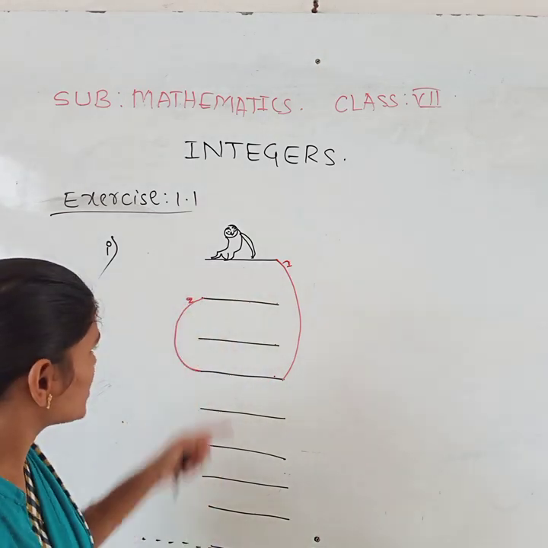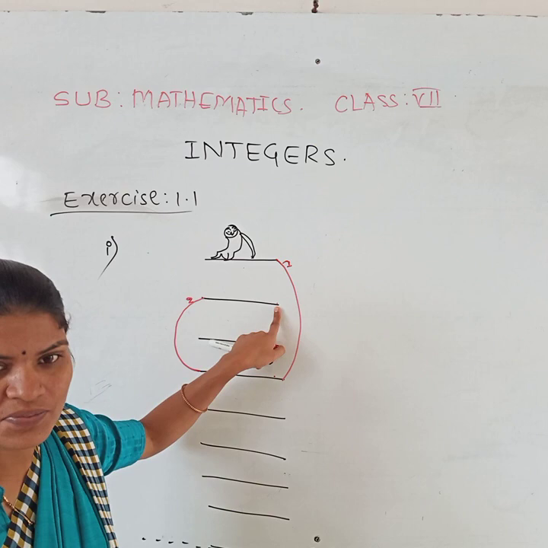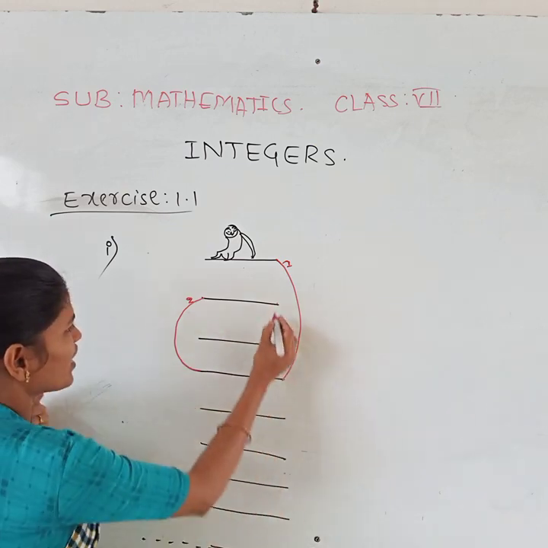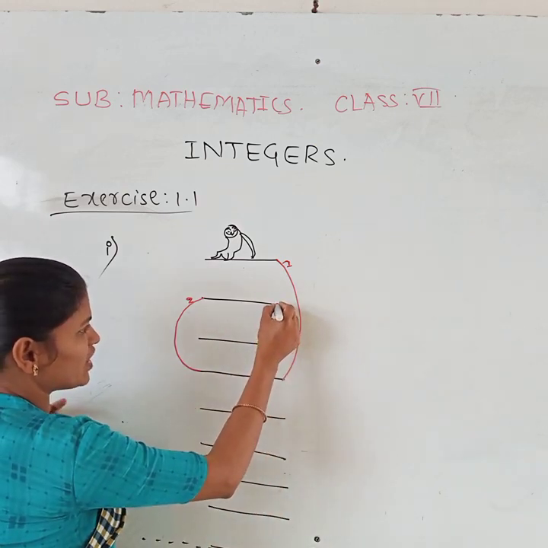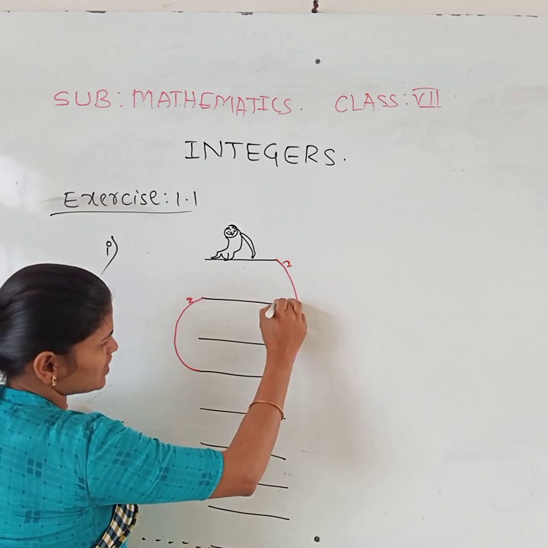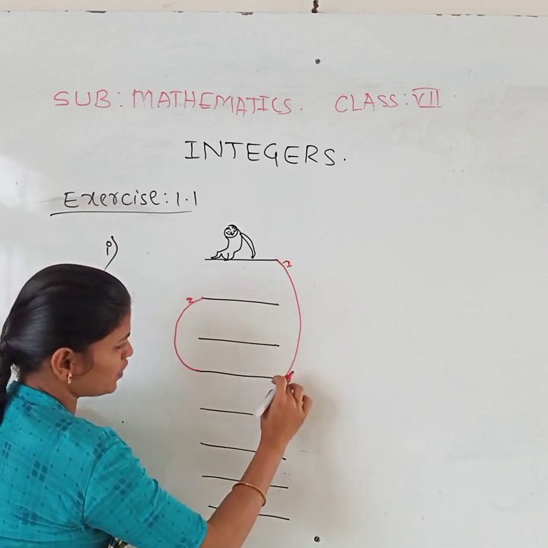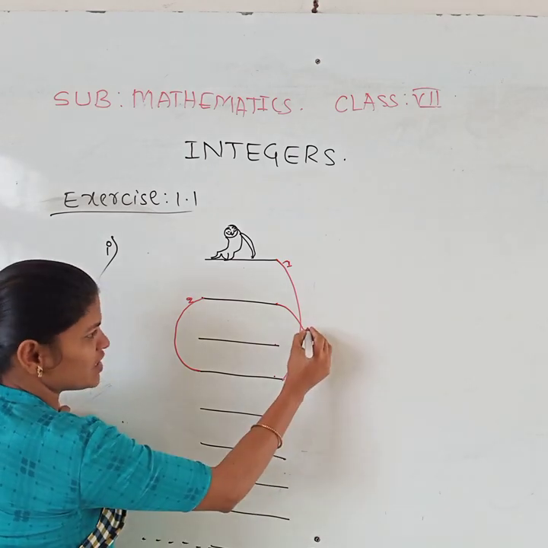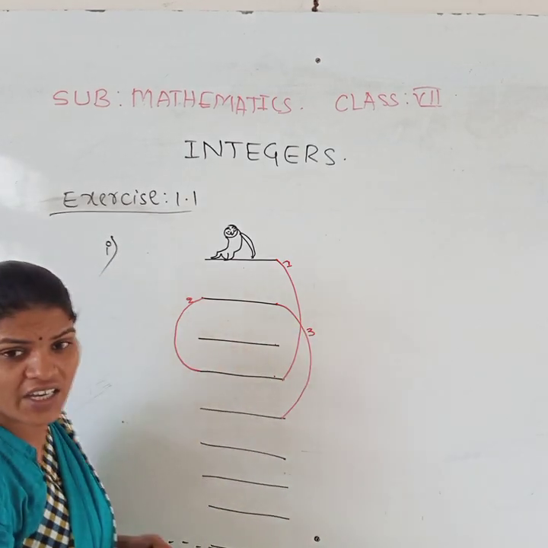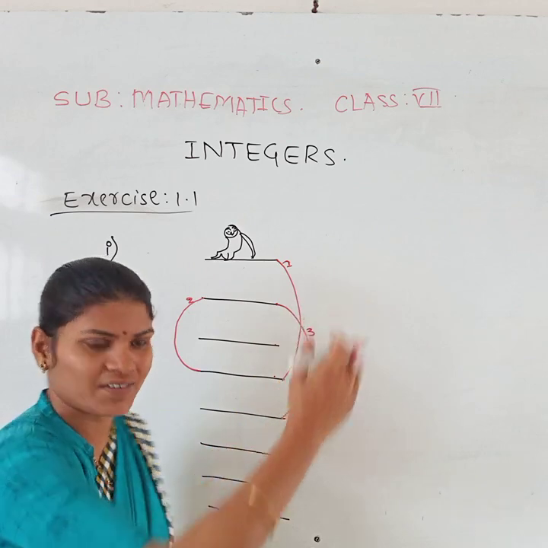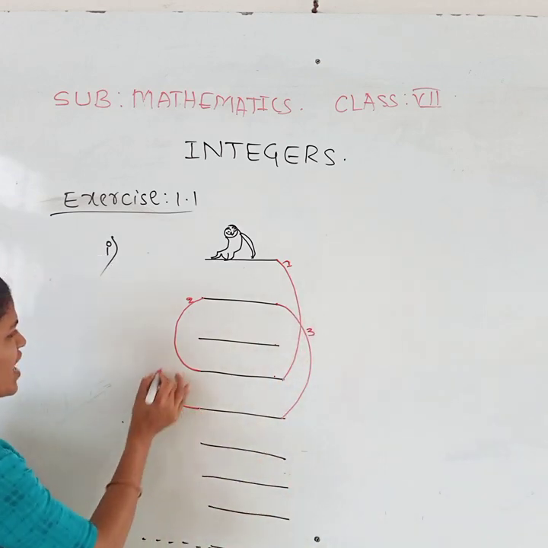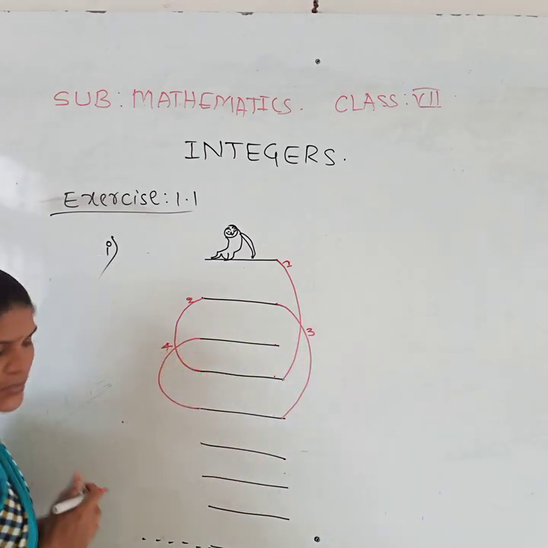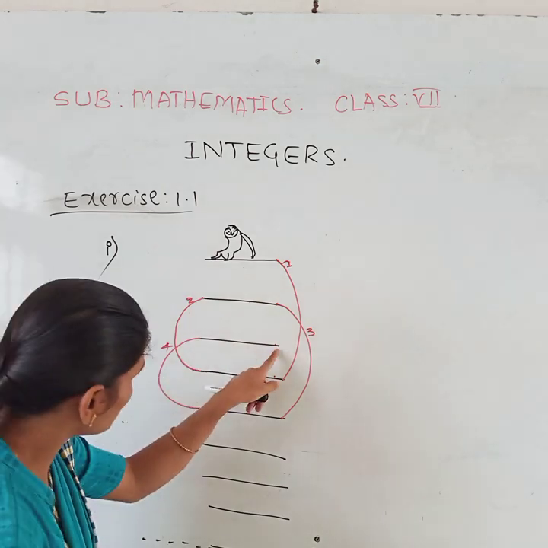In 2 jumps, it comes to this step. Clear? Then again 3 steps down: 1, 2, 3. It is the third jump. Again 3 steps down, 2 steps back, which is the fourth jump.